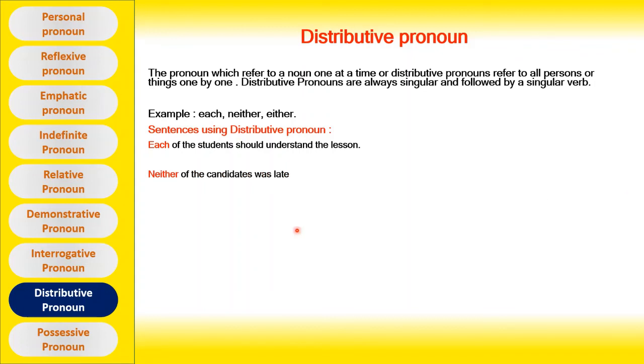Let's see another example. Neither of the candidates was late. Here, neither is a distributive pronoun referring to the candidates one by one. Let's see one more example. Either of these two apples is fresh. Here, either is a distributive pronoun referring to the two apples one by one.